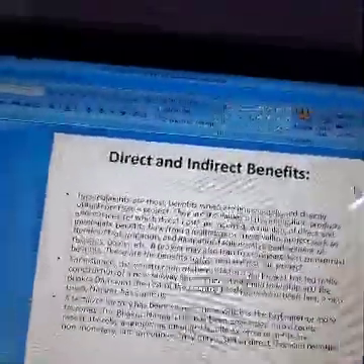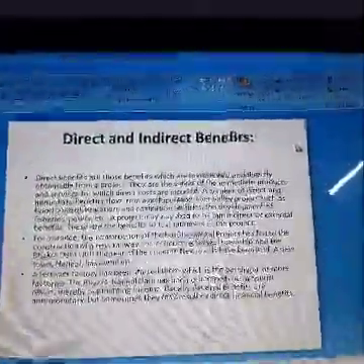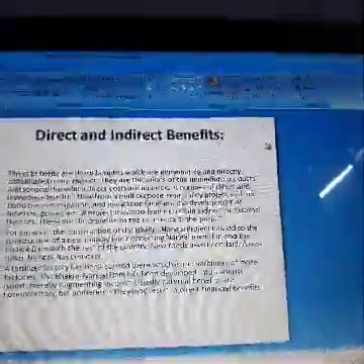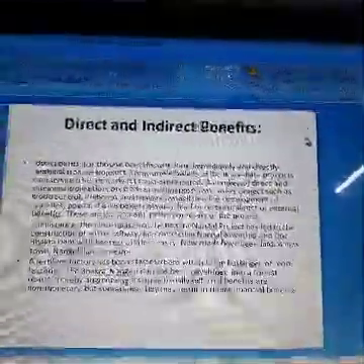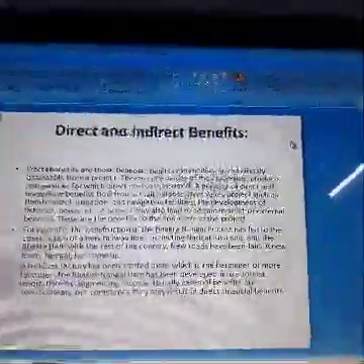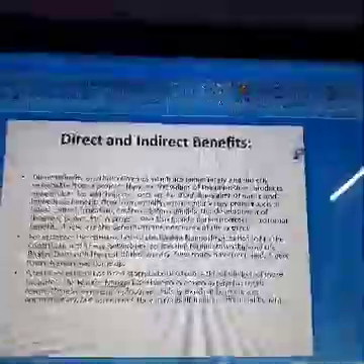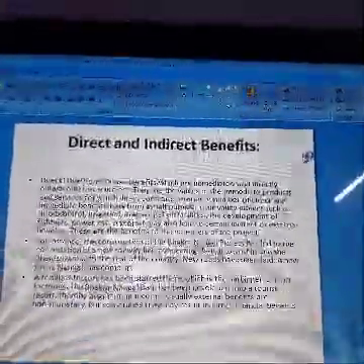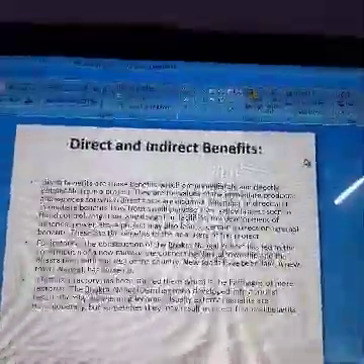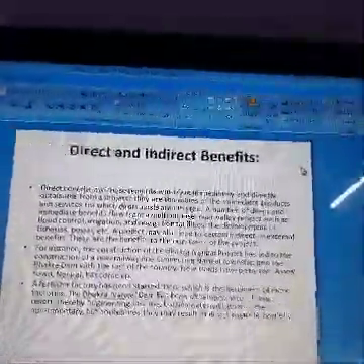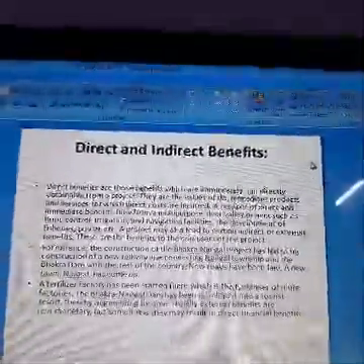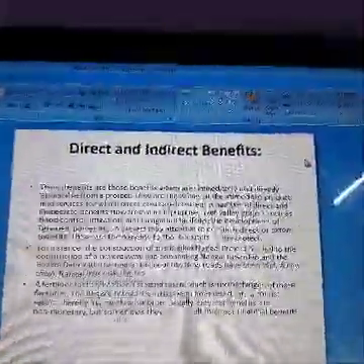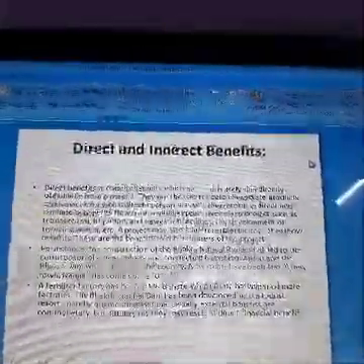Direct and indirect benefits. Direct benefits are those benefits which are immediately and directly obtained from the project. They are the values of the immediate products and services for which direct costs are incurred. A number of direct and immediate benefits flow from the multi-purpose river valley projects such as flood control, irrigation, and navigational facilities, the development of fisheries, power, etc.